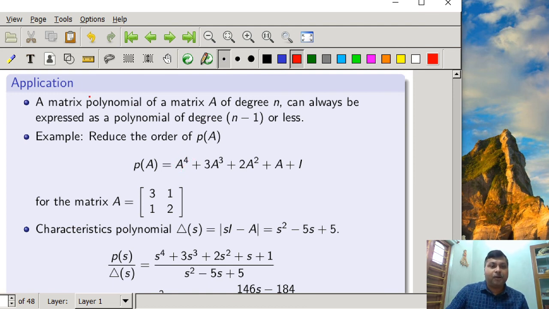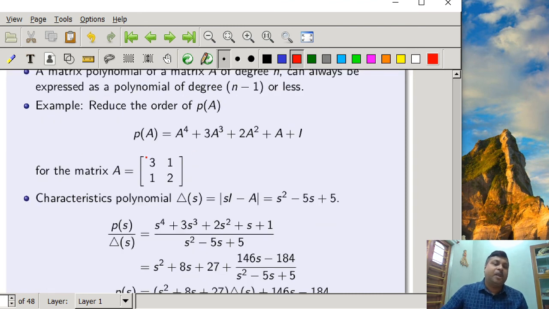So according to the statement we have written, this matrix polynomial can always be expressed as a matrix polynomial of degree 3 or less. So let us try to express this P(A) in a reduced order, which is obviously less than 4.